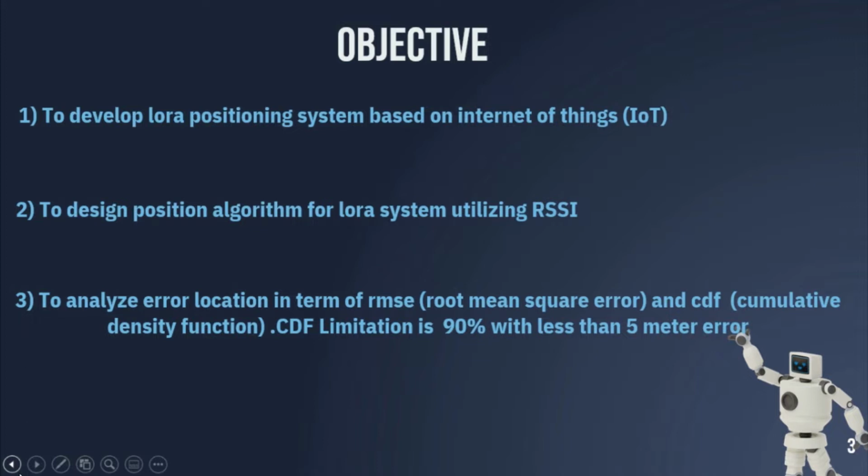We are designing the algorithm that we choose in the Arduino IDE. And finally, to analyze the location error in terms of RMSE, which is root mean square error, and the CDF, cumulative distribution function. The CDF limitation is 90% with less than 5 meter errors. We analyze the RMSE, which is used to measure the difference between values. In other words, it measures the error in different places. While the CDF is the distribution graph that analyzes or compares the accuracy in different locations.